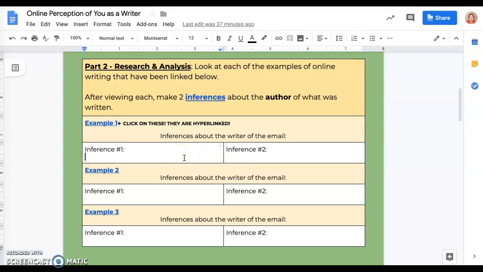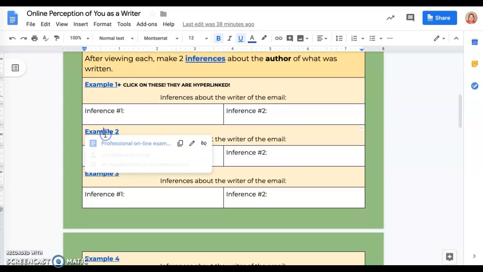I want to remind everybody that an inference is often called an educated guess, and that's a good definition, but the educated part of the educated guess is the most important. It's not just a random guess. It combines your past experience with people, with communication, with anything, and the evidence that you're observing, which in that case is the email. So you'll make 2 inferences about the author that wrote that email.